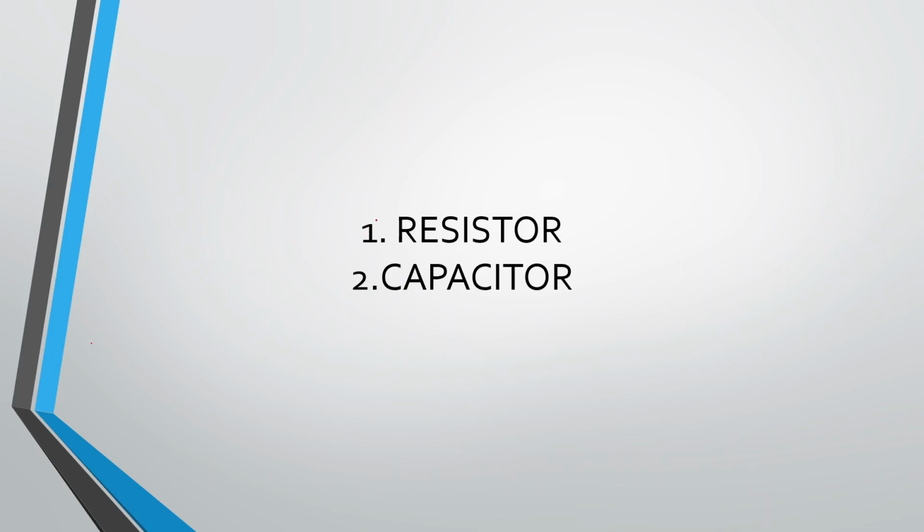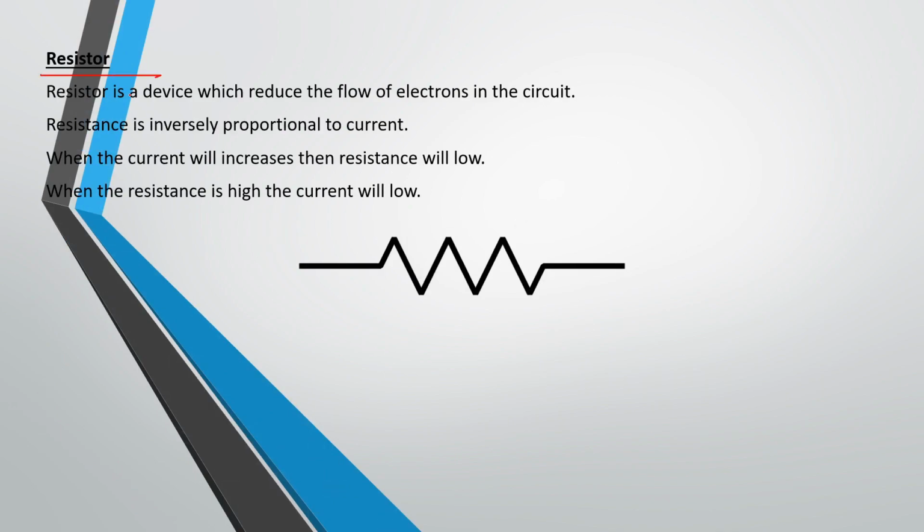Hello everyone, today we will talk about resistor and capacitor. First is resistor. A resistor is a device which reduces the flow of electrons in the circuit. It means it reduces the current in a circuit.